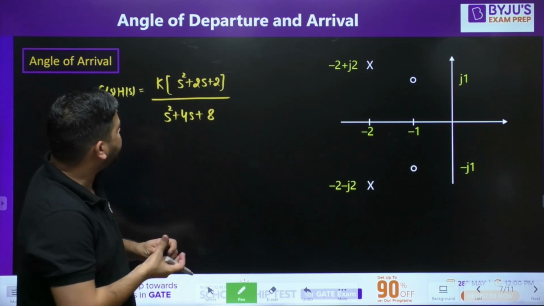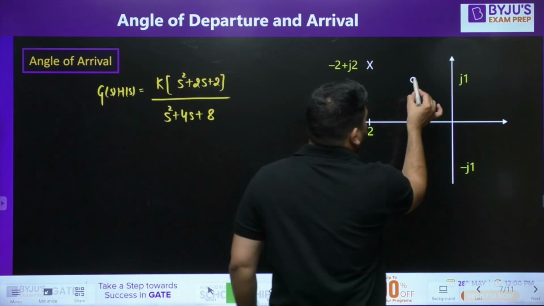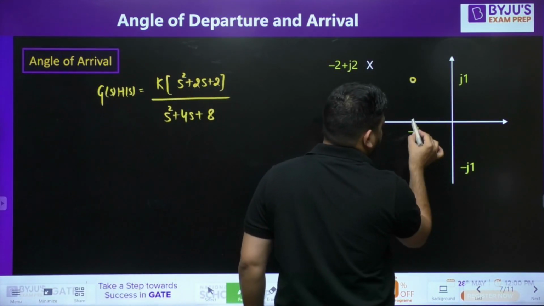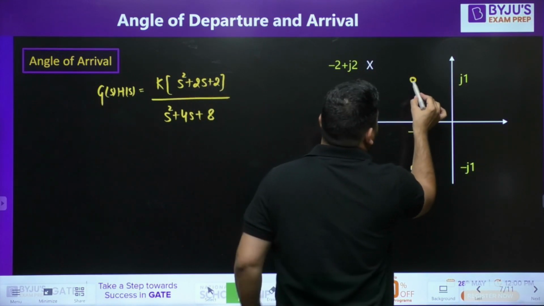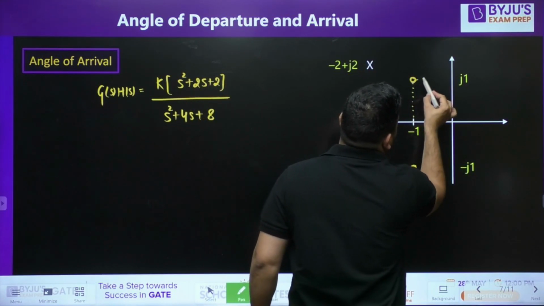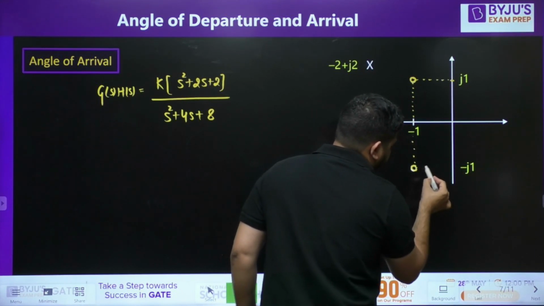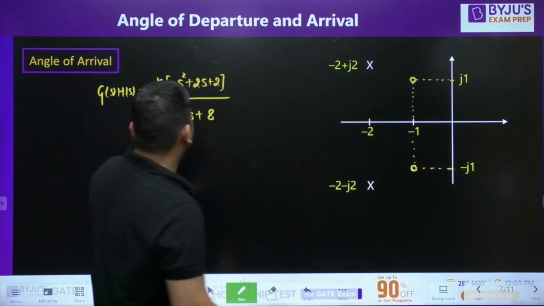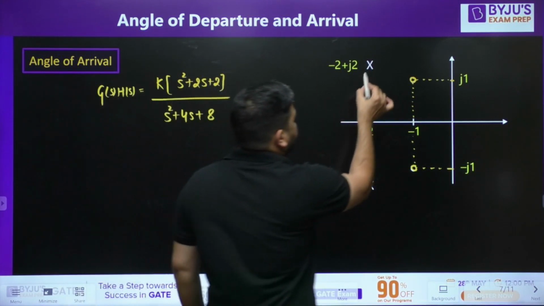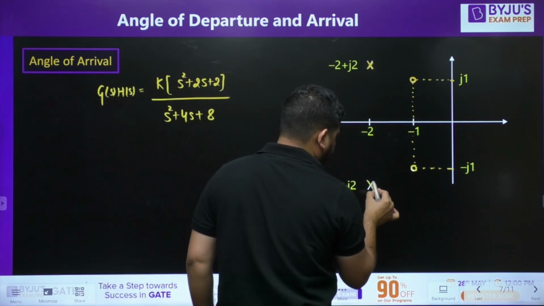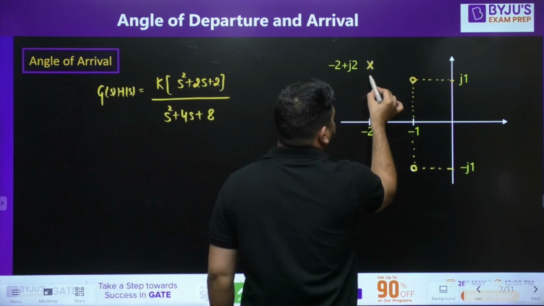Now in this question, you can see that the zeros will lie here. Minus 1 is the real part and the imaginary part is J1. This location is for the zeros, minus 1 plus J1. Now, where will the pole lie? The pole will lie at this location, minus 2 plus J2. This is the pole location.